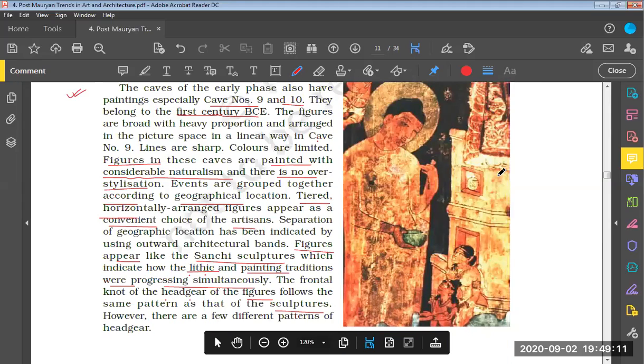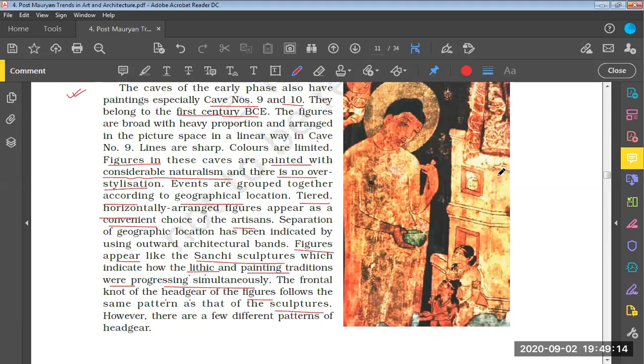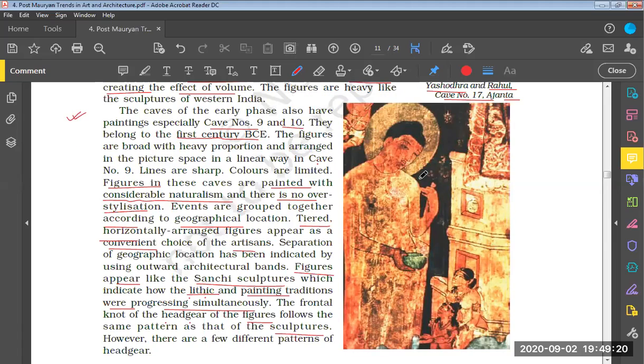It seems Sunita has something to say. Yes, sir. It is not necessary to remember the cave numbers, like 17 or 16. But sometimes in UPSC, caves that have important features matter. If we talk about Buddhist stupas, the only stupa that has two pradakshina paths is at Ajanta. So these important things are important, and some cave numbers with special significance are also important.